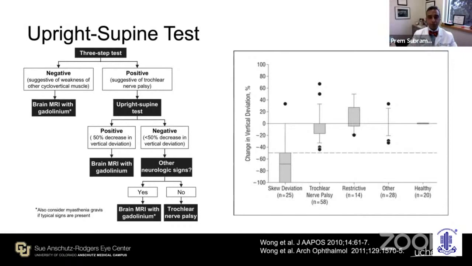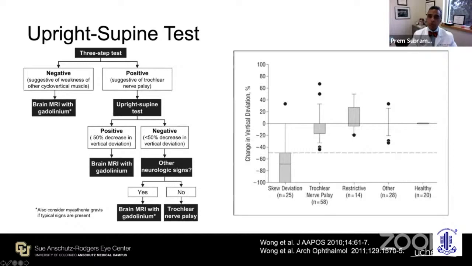So this upright supine test, which is done where you think the patient may have a fourth nerve palsy, if you get a 50% or greater decrease in the vertical deviation, as shown in this graph on the right, that is much more characteristic of skew deviation than it is of a fourth nerve palsy or other causes of a